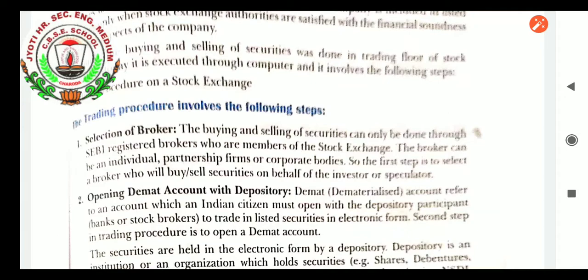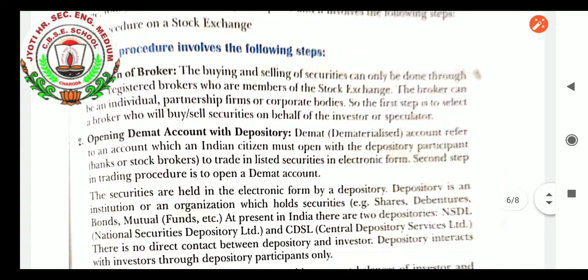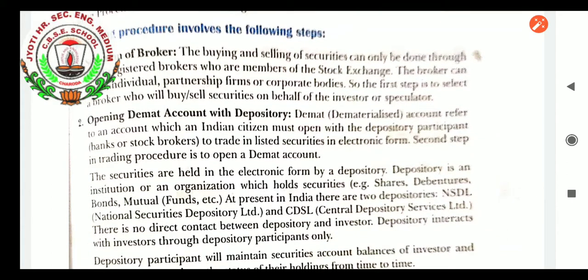A demat account refers to an account which an Indian citizen must open with a depository participant, that is, the banks or the stock brokers, to trade in listed securities in electronic form. The second step in the trading procedure is to open a demat account. The securities are held in electronic form by a depository. A depository is an institution or organization which holds securities, for example shares, debentures, bonds, mutual funds, etc.